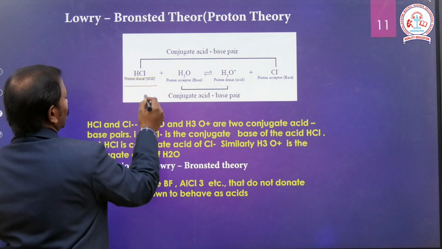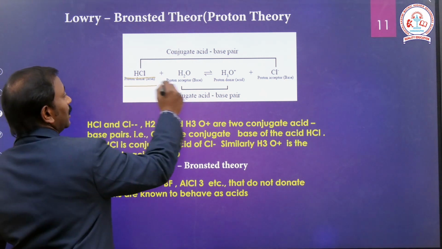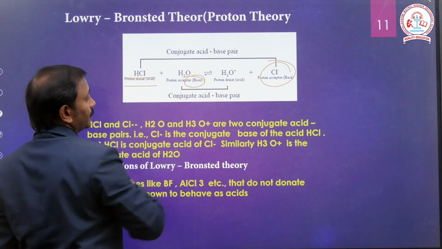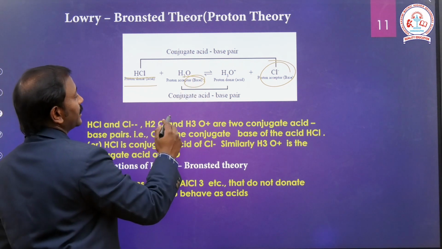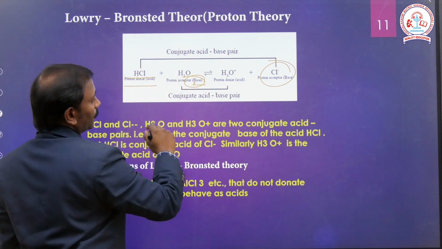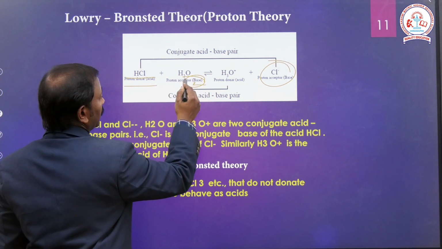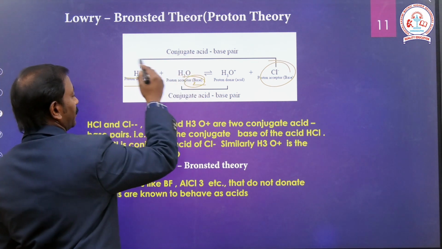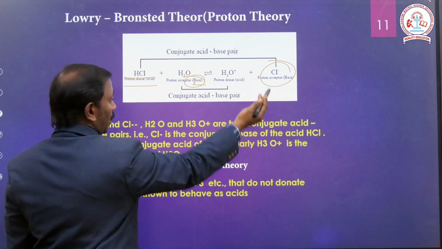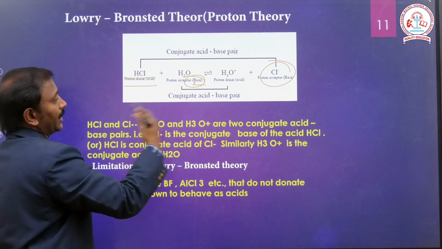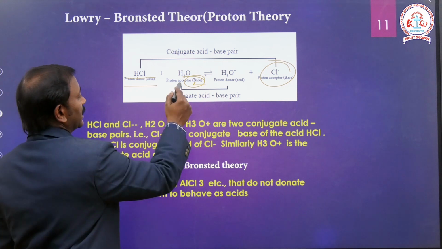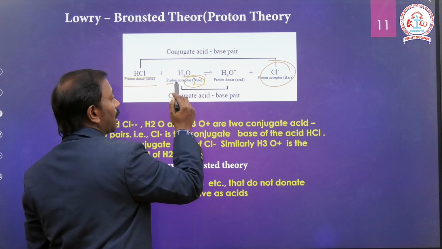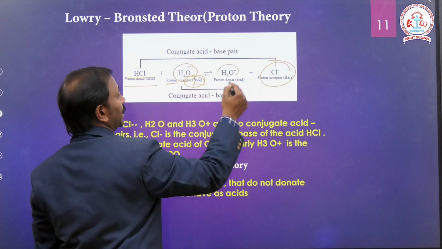HCl is an acid, and its conjugate base is Cl minus. H2O is the base. It accepts a proton on the reactant side, and on the product side it behaves like a proton donor. The conjugate acid of this base is called H3O plus.